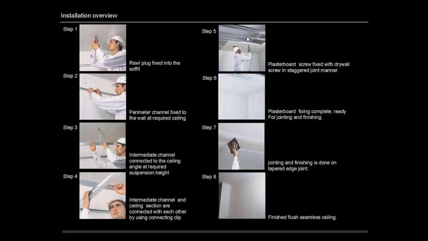Step 7, jointing and finishing is done on the tapered edge joint. And then step 8 is the finished, seamless ceiling. So it will be ready for use.